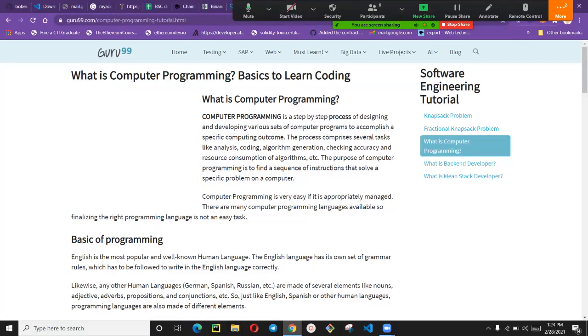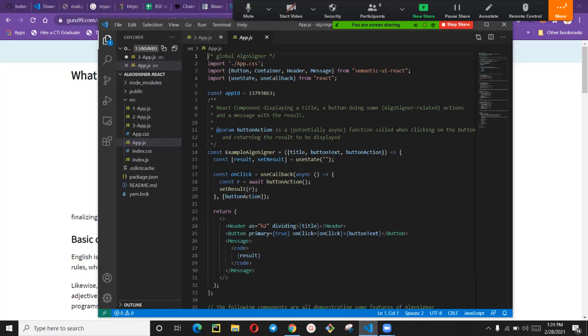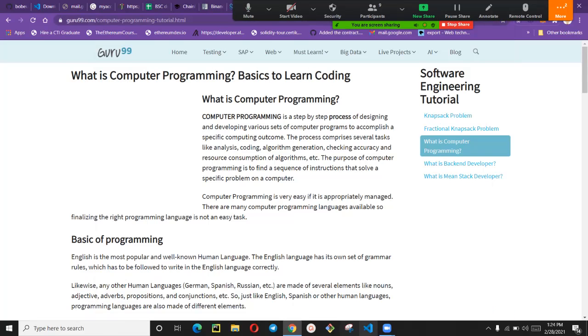So now I will be using a practical way. Let me open my VS Code. I'm going to explain that later, but now I'll be using VS Code, Visual Studio Code, to explain.